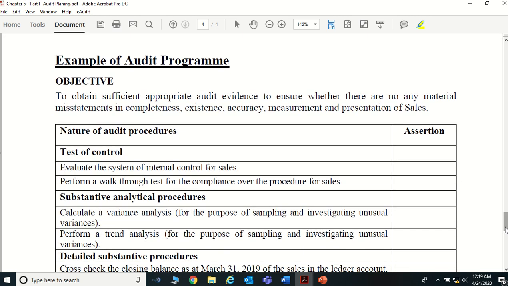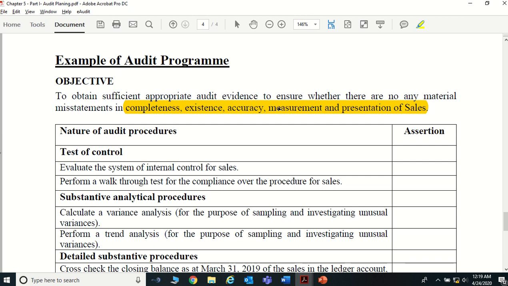See here, I have taken a very small, simple example of the detailed audit procedures over sales. The objective is to obtain sufficient appropriate audit evidence to ensure there is no material misstatement in completeness, existence, accuracy, measurement and presentation of the sales. These are the assertions.